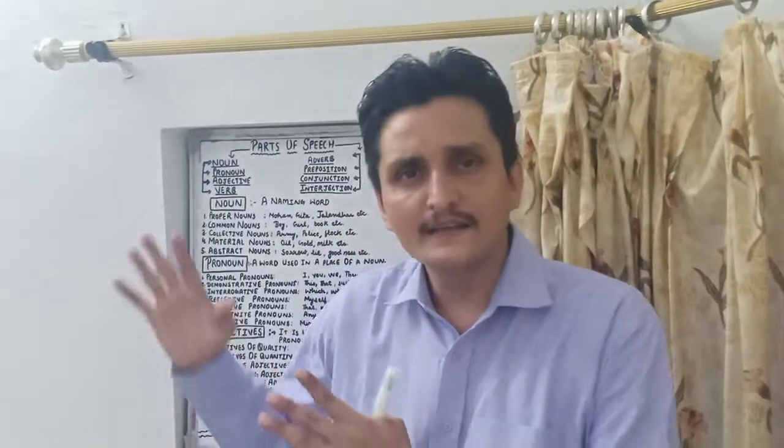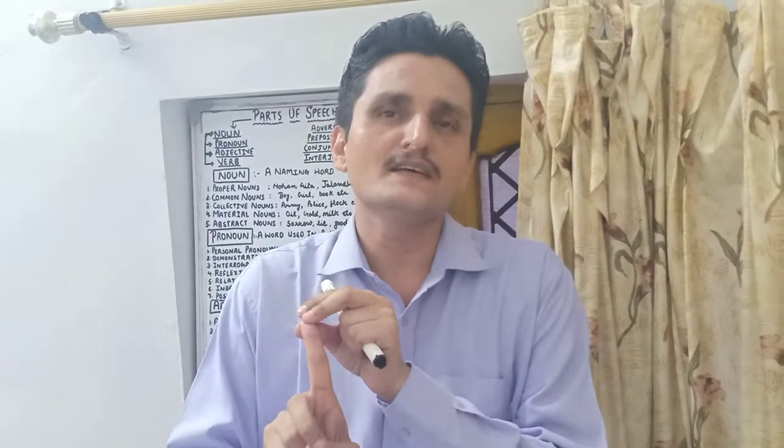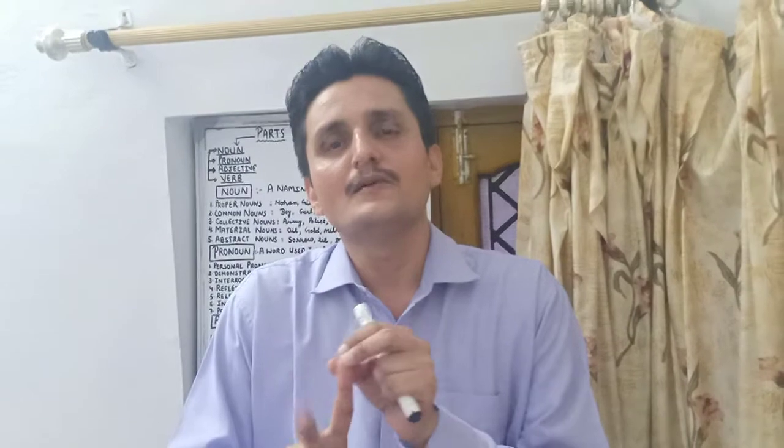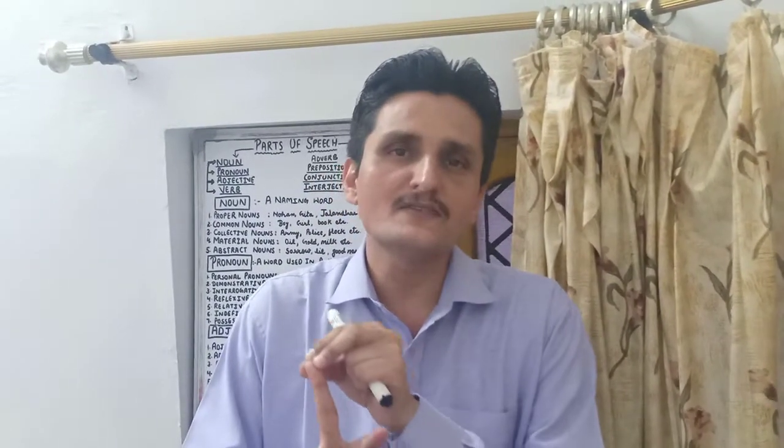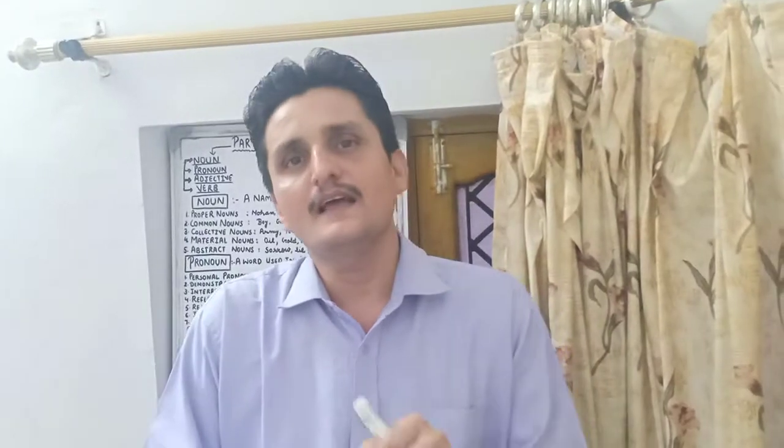So these are the 8 parts of speech which I have discussed with you. I am going to reiterate these 8 parts. First one is noun, second is pronoun. Noun is a naming word. Pronoun we use in place of noun. Then adjective, which tells the quality of a person.